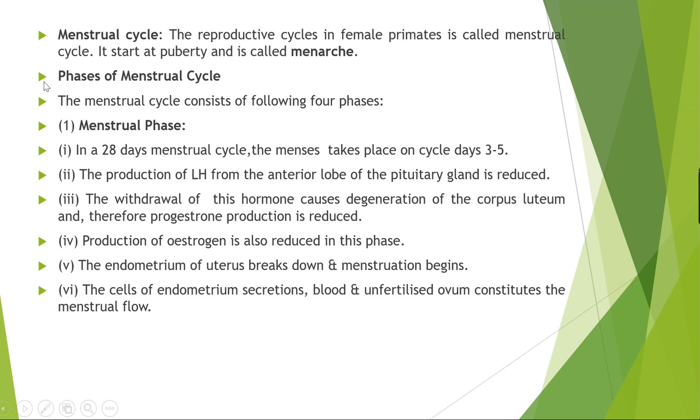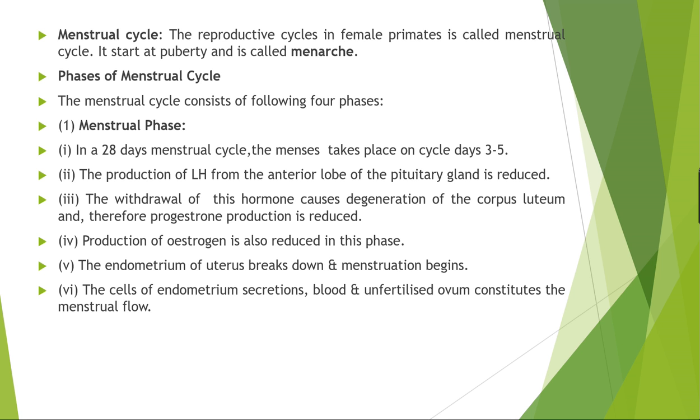Did you understand what the menstrual cycle is? Whatever reproductive cyclic changes are there in female primates, like monkeys, apes and human beings, constitute the menstrual cycle. It is repeated at an average interval of about 28 to 29 days. That means every month there is a menstrual cycle in female primates, and the menstruation begins at puberty.